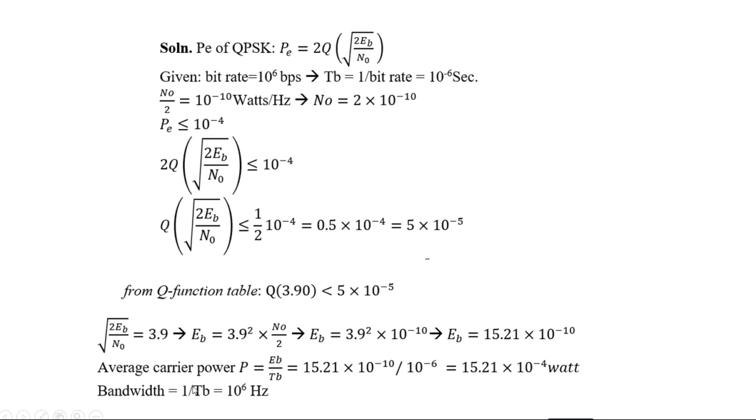This bandwidth is the minimum required bandwidth. So the bandwidth required should not be less than 10 to the power 6 hertz. You can keep more than this, however much, but at least this much for proper transmission of the information. For proper transmission of the information, bandwidth should be at least 10 to the power 6 hertz. So it is the minimum bandwidth required.